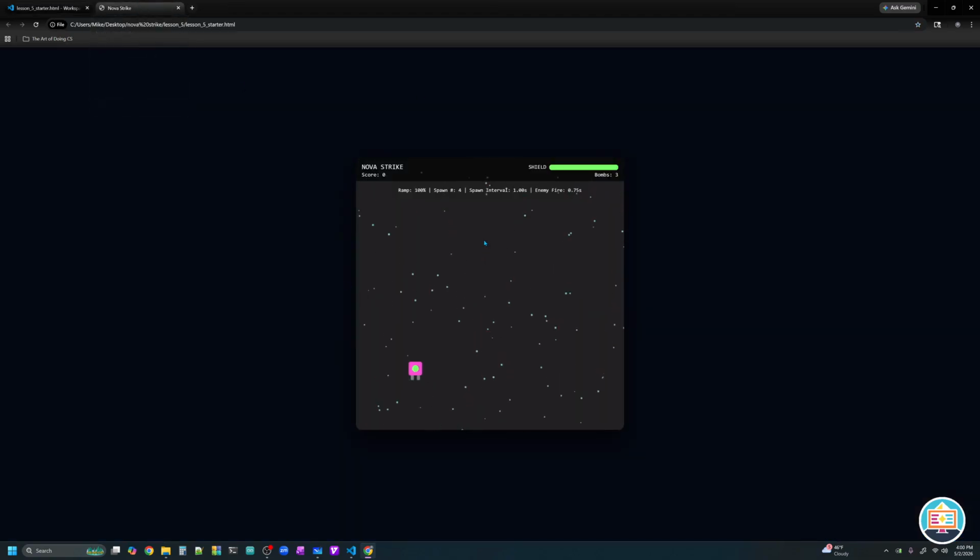So it looks like, according to our ramp readout, this difficulty ramp system is working flawlessly, which is great because our system is in place that we can now plop enemy objects right into. So when we create enemies, we have a system that will spawn the enemies for us at a faster and faster rate. The enemies will know what their fire cooldown is, and they will shoot faster and faster and faster, and will know to spawn larger and larger and larger swarms of aliens.